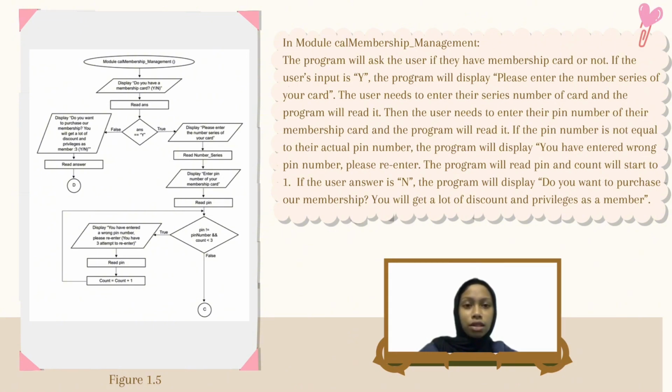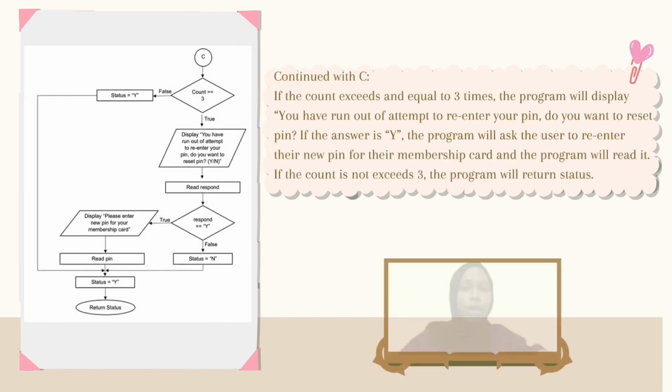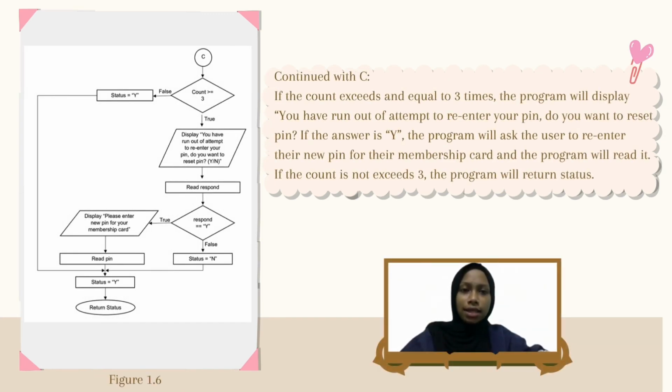If the user answer is N, the program will display do you want to purchase our membership? You will get a lot of discount and privilege as a member. Continue with C. If the count exceeds or equals 3 times, the program will display you have run out of attempts to re-enter your PIN. Do you want to reset PIN? If the user's answer is Y, the program will ask the user to re-enter a new PIN for their membership card and the program will read it. If the count does not exceed 3, the program will return status.